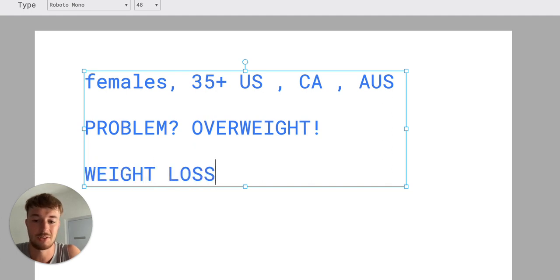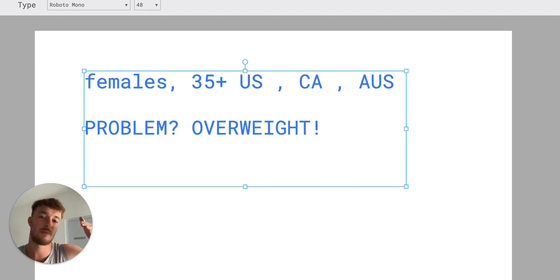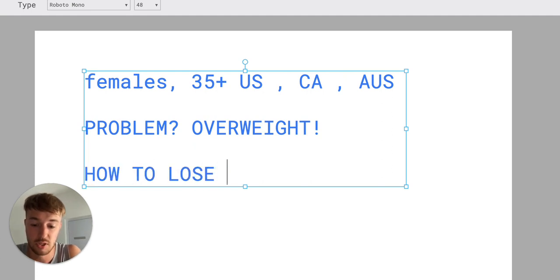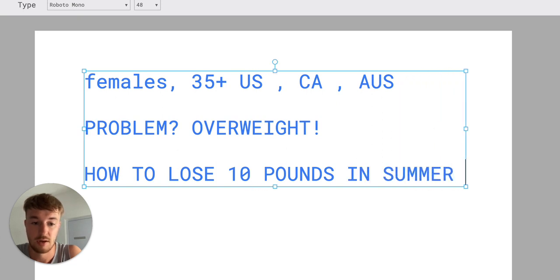weight loss. This is very broad, and you're going to lose a lot of time and money if you target these kinds of keywords. Really short keywords. I would suggest you go after more specific keywords. For example, one of the better ideas would be how to lose 10 pounds in summer. This is one of the long tail keywords.